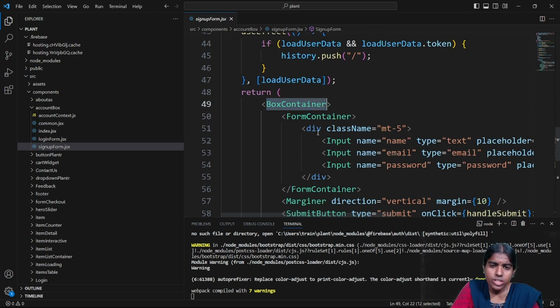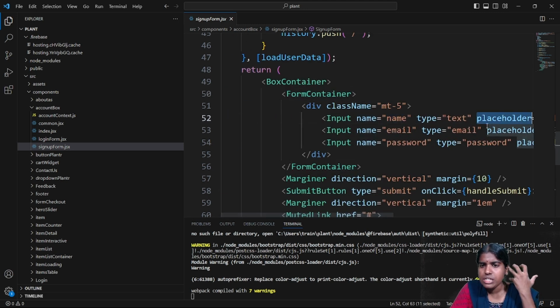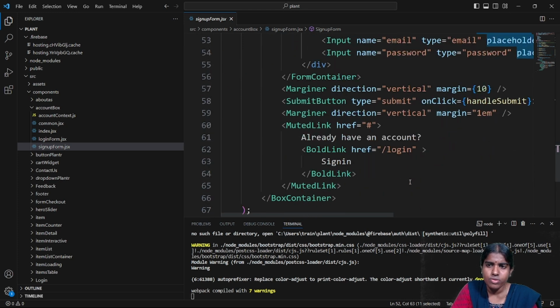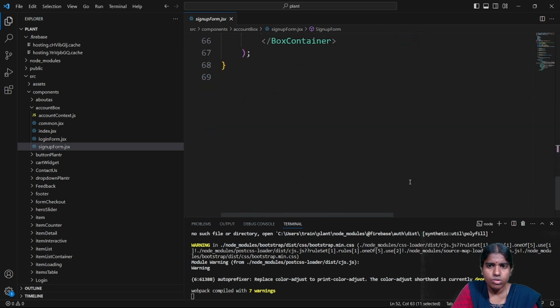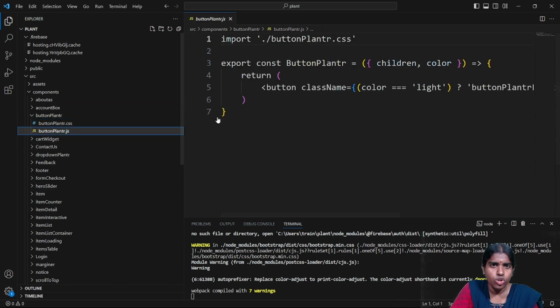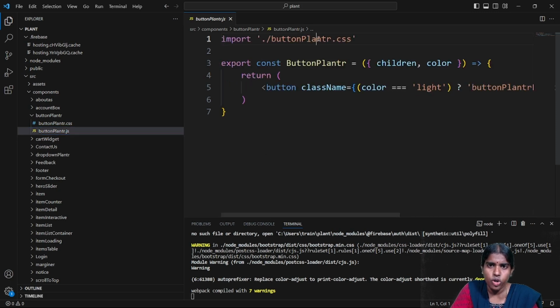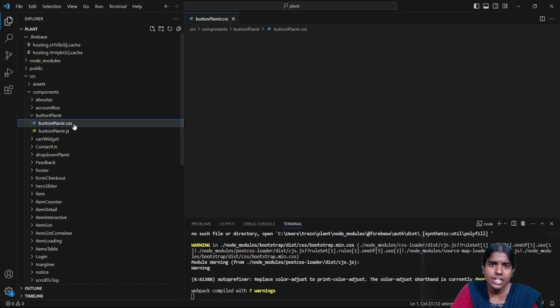So inside this, I'm having this box container and form container. Clear with this? So input name, type, placeholder. So all these are the attributes. And then I'm having this button plant r.js. So whenever I want to have some button, for example, I'm having here, import button plant r.css. So all my stylings, whatever type of stylings, whatever properties I want, everything is present in my button plant r.css, cascaded style sheet.